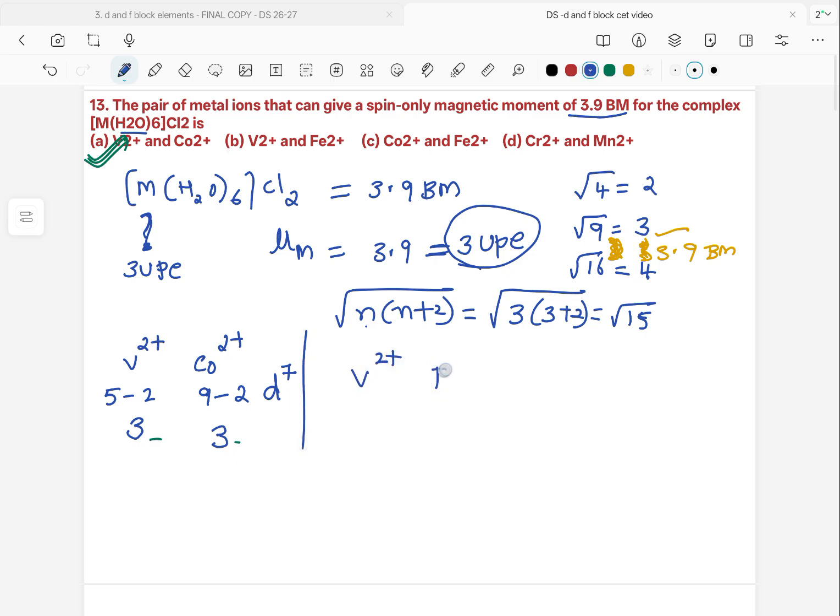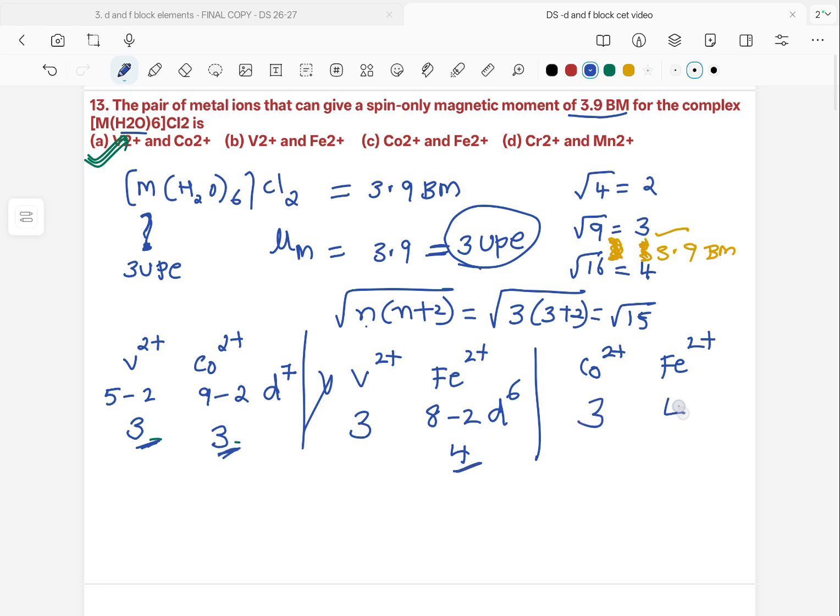V2+ and Fe2+. Just now we have found out V2+ has 3 unpaired electrons. Iron valence electrons are 8 minus 2, d6 configuration, meaning 4 unpaired electrons, so not the answer. Next one, Co2+ and Fe2+. Cobalt, here we have found out 3, so it is 3. Iron we have found out 4, so it is not the answer.